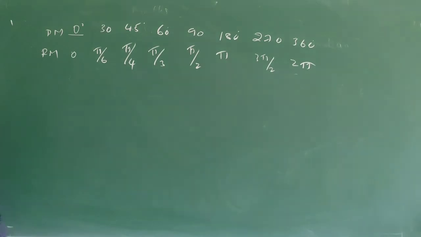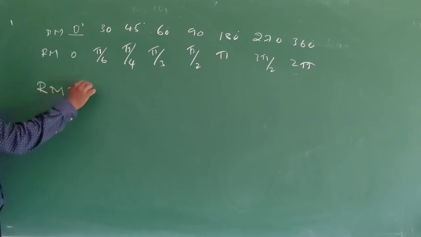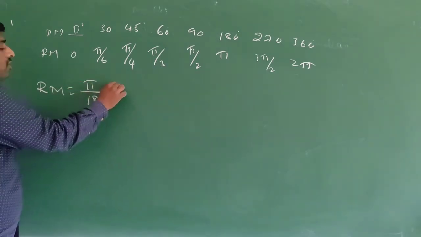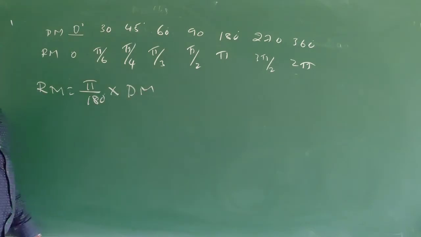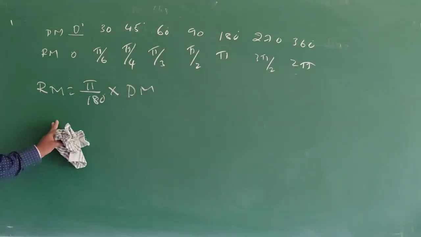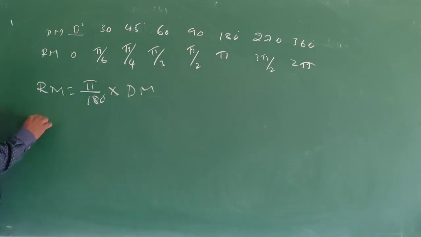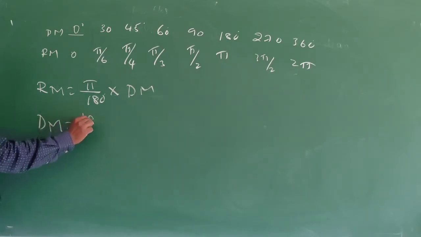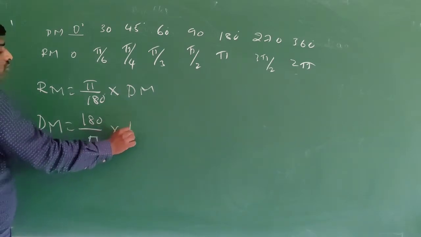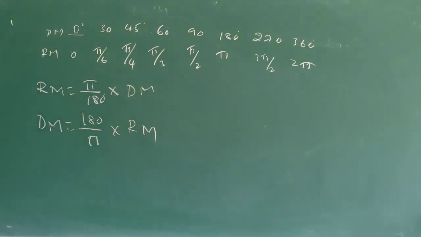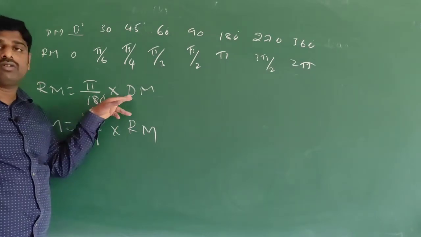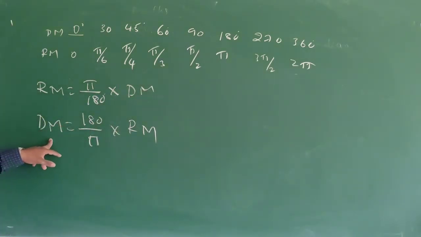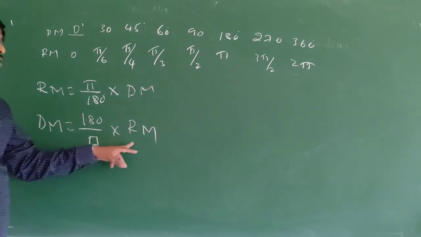And the relation between radian measure and degree measure. Radian measure is equal to pi divided by 180 into degree measure. When degree measure is given, we have to find radian measure, use this formula. And degree measure is equal to 180 divided by pi into radian measure.